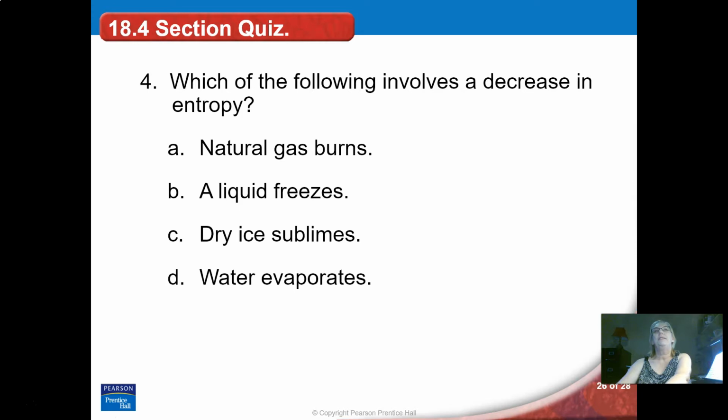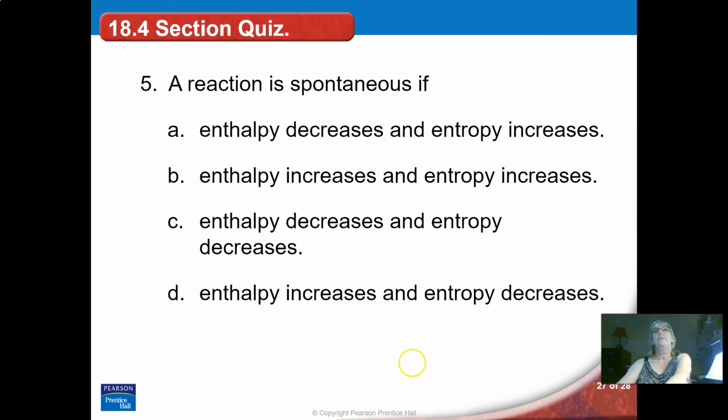A decrease in randomness. So a liquid freezing is going from movement to less movement as a solid. So that would be a decrease in entropy. So what is spontaneous? What would you need for that?